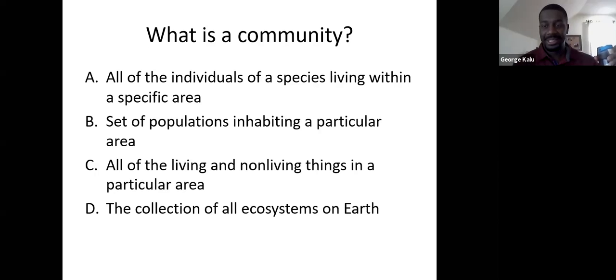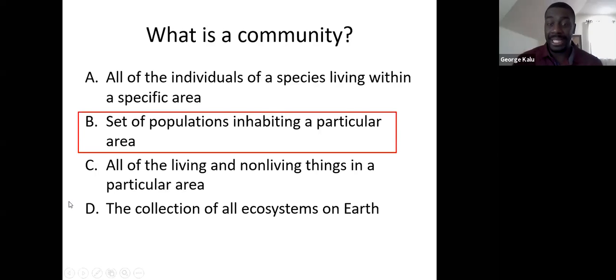Okay. I'm seeing some C's, I'm seeing some A's. Both of those answers are incorrect. The answer is B. Good job, Tim. So the answer is B here. A community is made up of all the populations living in a particular area.